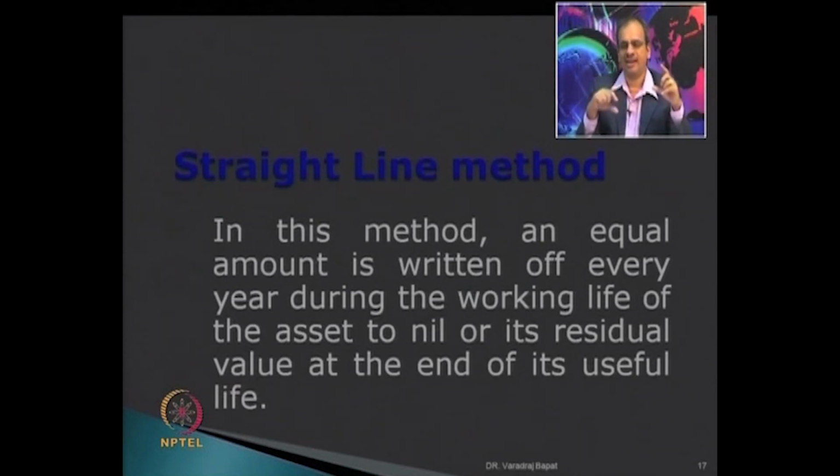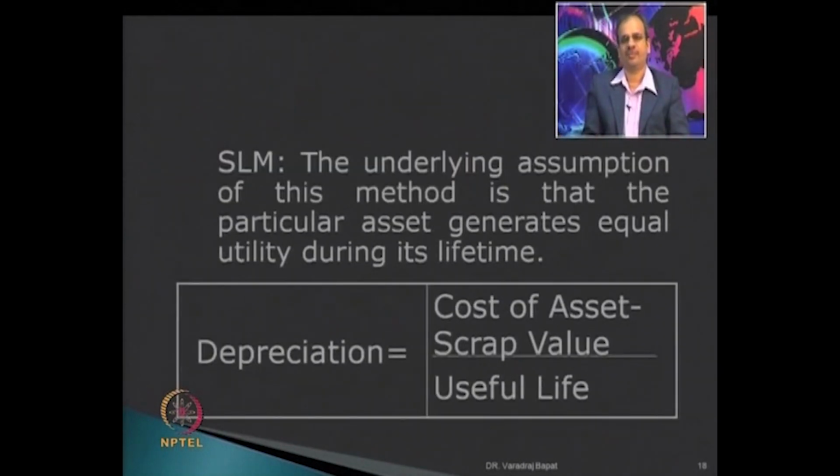Of course, at the end of useful life, its value may not be 0. If it has some scrap value, we will consider that. But whatever is the depreciable amount, we will write it off, or we will show it equally over its useful life. That is the straight line method. So, you can see the formula: the cost of asset minus scrap value divided by useful life. Now, the underlying assumption is that over the period of useful life, we have more or less equal utility from the asset. So, we are going to charge depreciation equally over its useful life.